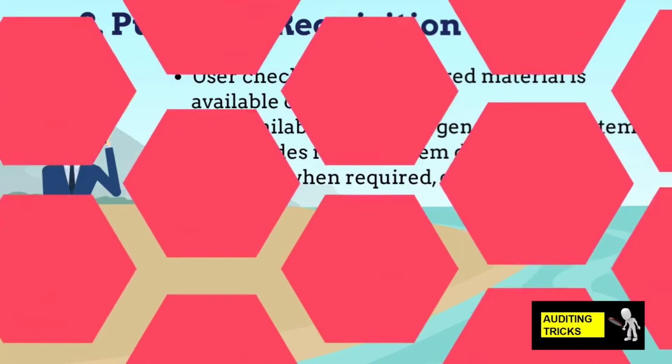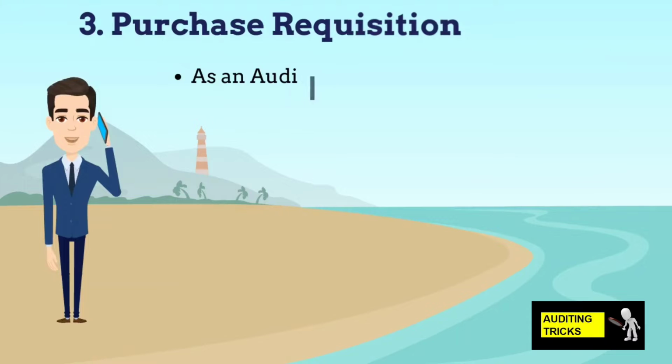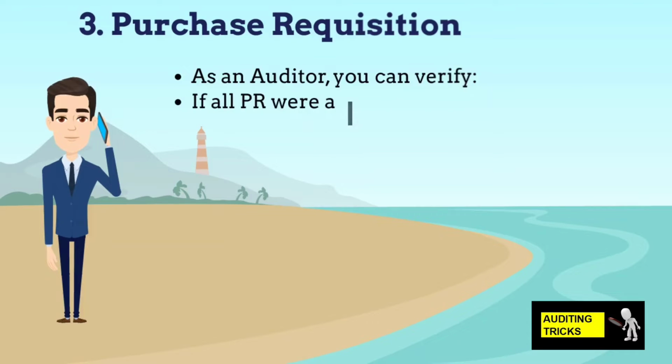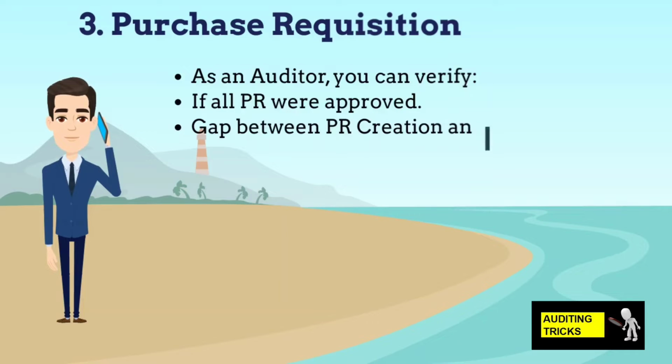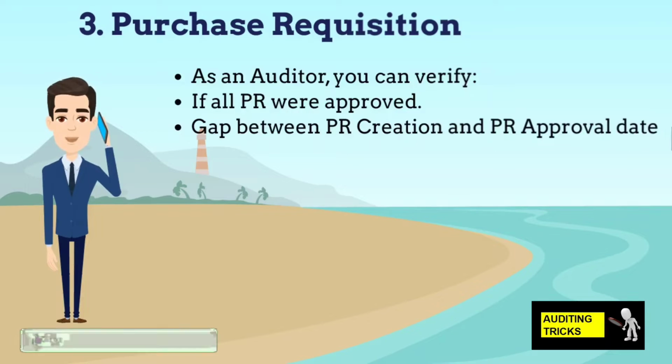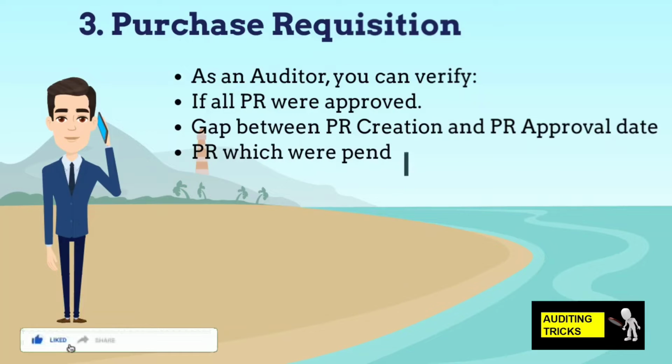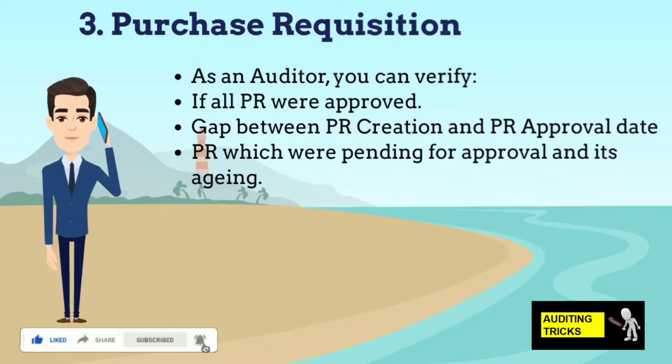As an auditor, you can take the PR dump and verify if all the PRs were approved by the respective user department HOD and store in charge as well. Additionally, you can verify the gap between the PR creation date and PR approval date to know the reasons for delay in the procurement. Also, we can verify if there are PRs which were pending for approval as on date and we can calculate the aging from today's date to highlight the unnecessary requisitions.